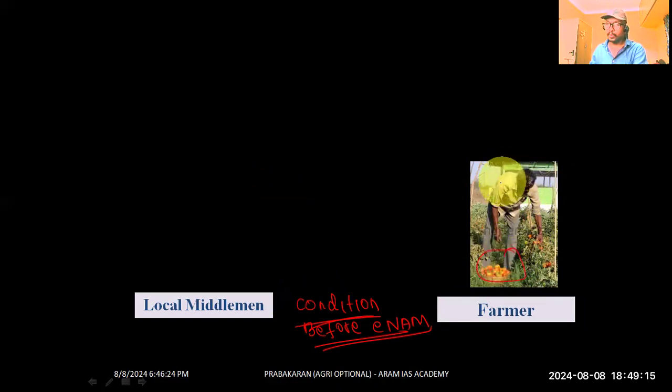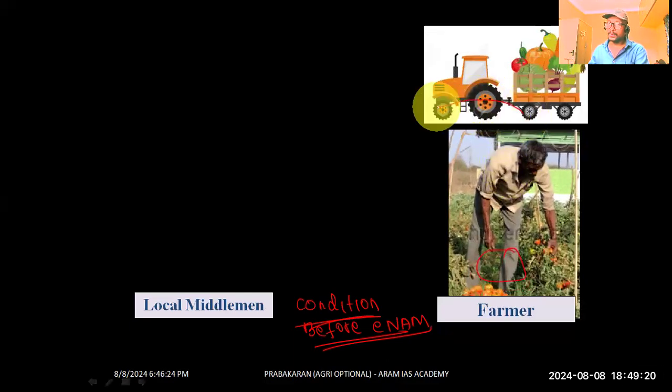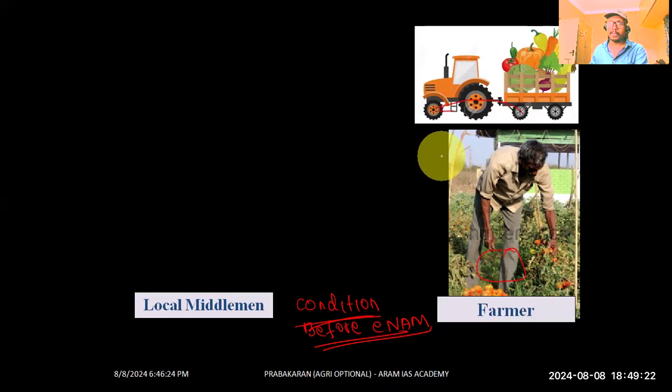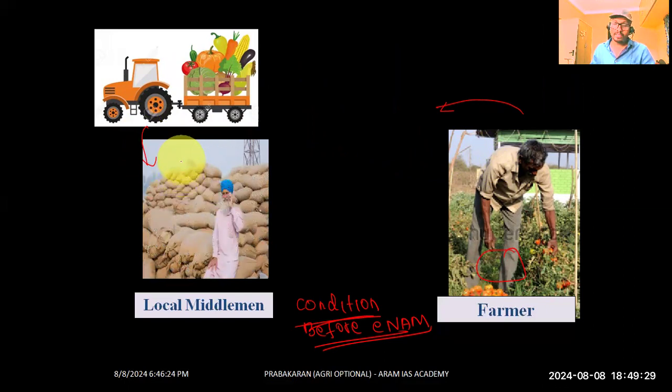After harvest, he will send the produce to the local agricultural market. In the local agricultural market, there will be a middleman. He will purchase the produce at a very low price, but he will sell it to the consumer at a high price.